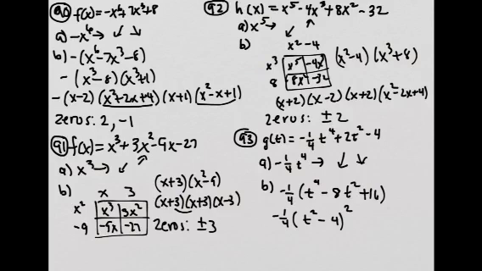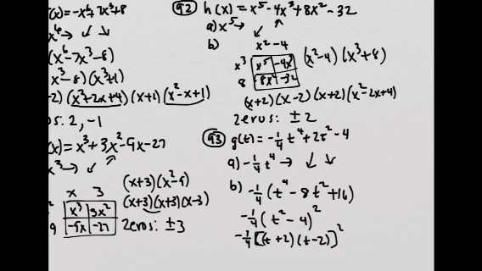Now inside I can factor further. So this is negative 1/4 times t plus 2 times t minus 2, squared. So the zeros are plus and minus 2.